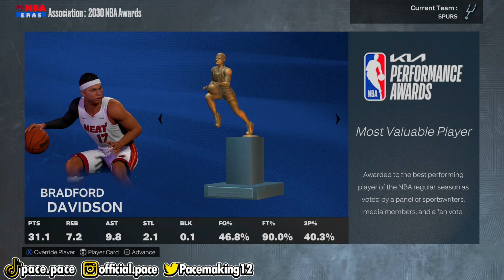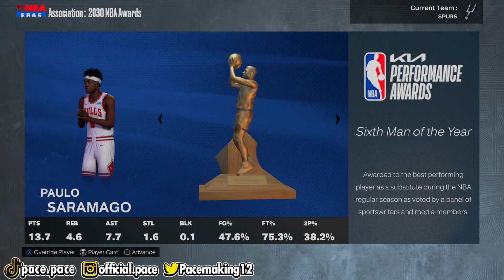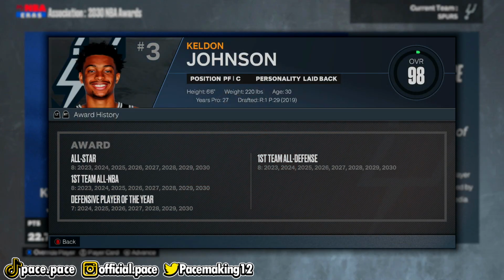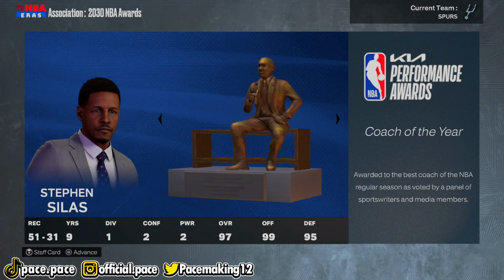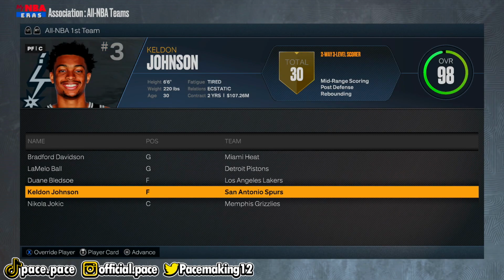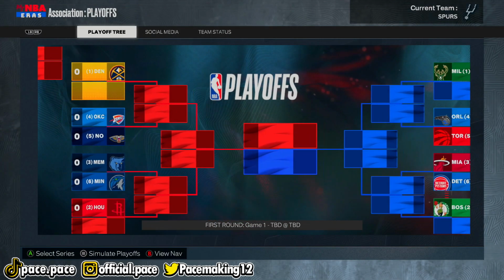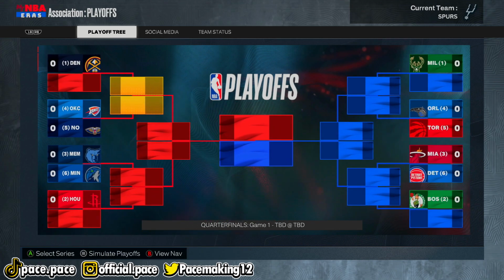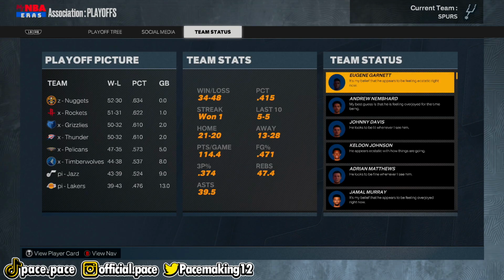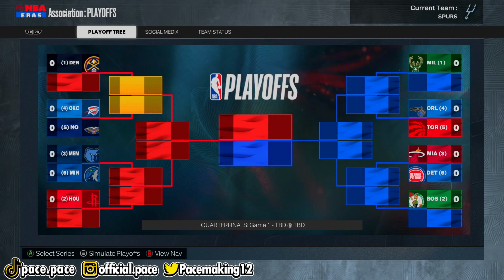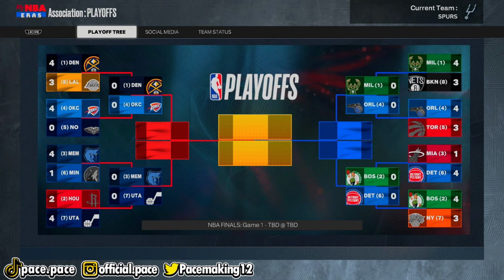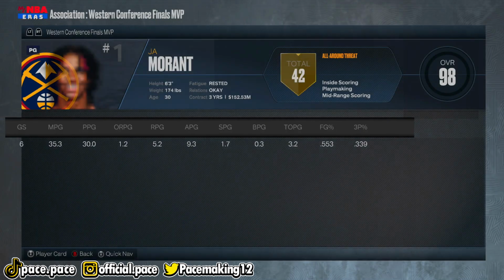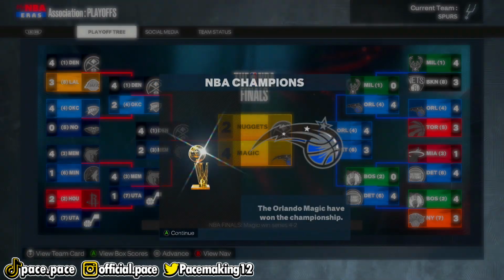And at the end of the season, this auto-generated guy who averaged 30 points per game won MVP, and Keldon Johnson won his 7th DPOY. So if he wins one more, my prediction is definitely not happened. I don't know, it looks like I underestimated him because he's already at what I said he would be, and for some reason we were off to a hot start at the beginning of the season, but we didn't even make the play-in or the playoffs, so that's a little bit unfortunate for us. But hey, maybe we'll actually be able to bounce back, maybe, I don't know.